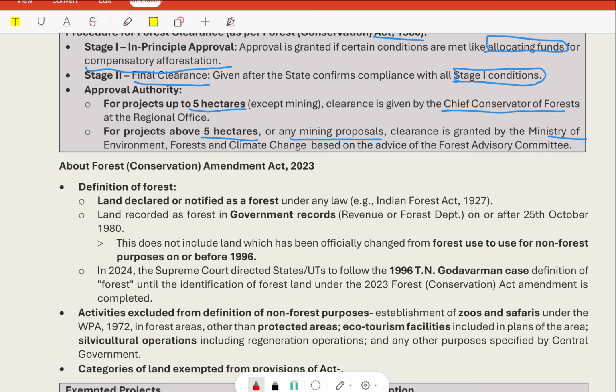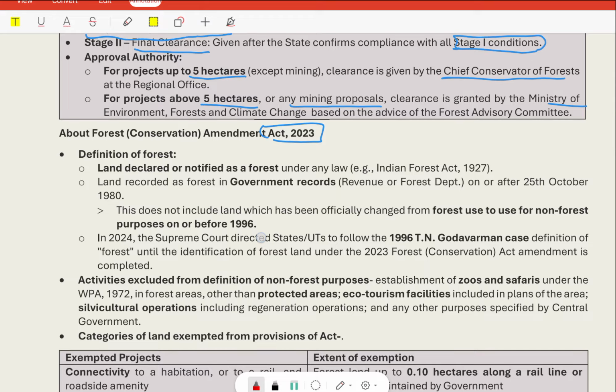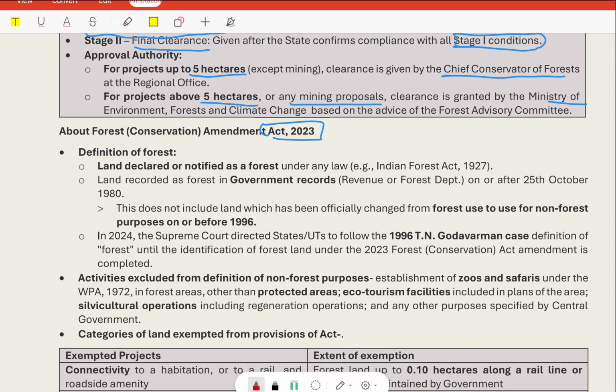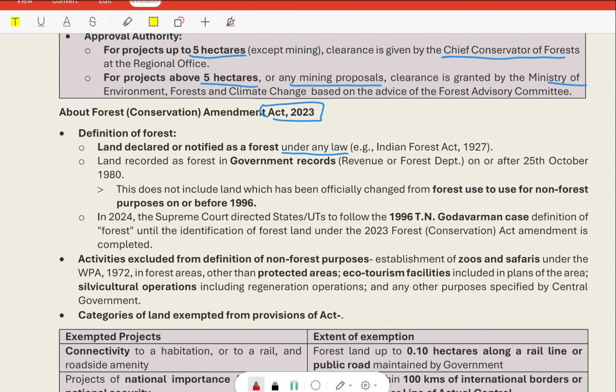About the Forest Conservation Amendment Act 2023. There is a definition of forest, that is land declared or notified as a forest under any law, such as the Indian Forest Act 1927. These are the definitions of the forest. Like land recorded as a forest in government records on or after 25 October 1980, that is the Forest Conservation Act.